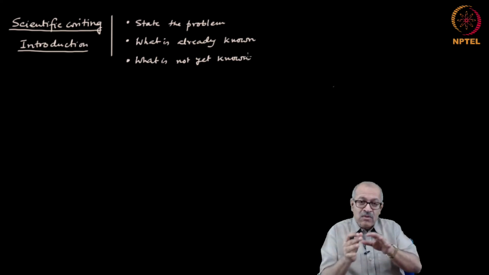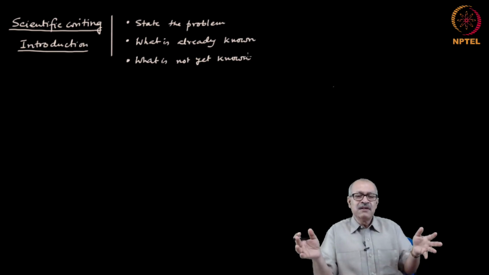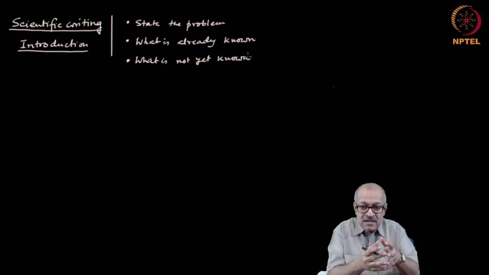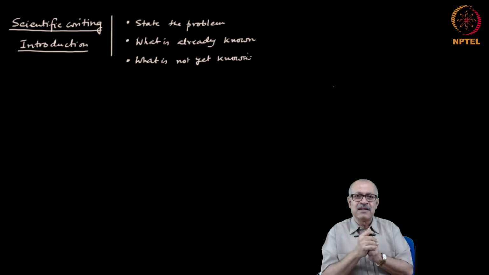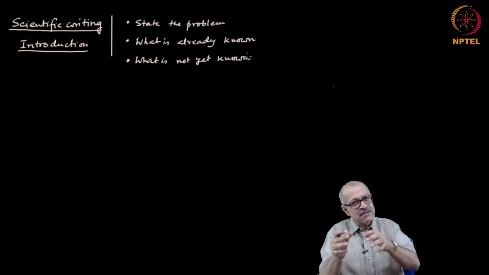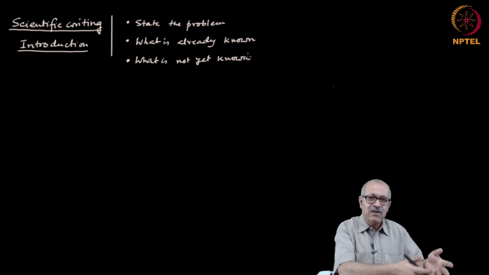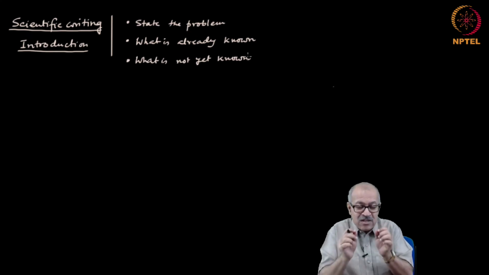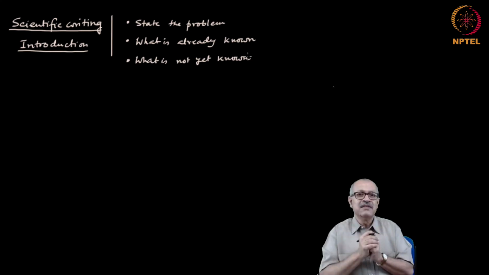The most common error is to make statements rather than questions, like in this paper we study the property of something. This is a statement. You are not stating which question's answer is yet unknown. And when you are saying that in this paper we studied something, then some part of that is known, and on that basis some part is unknown. You have to state very clearly what is yet unknown, and that needs to be stated in the form of questions. This question's answer is not yet known.